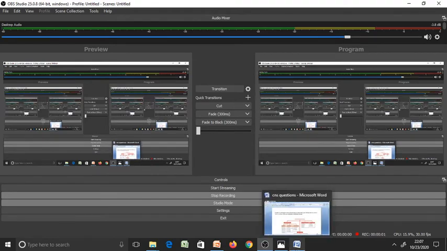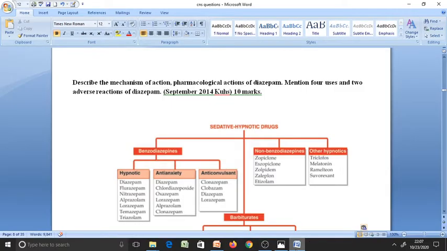Welcome back, students. Now let's discuss the next question, that is, describe the mechanism of action and pharmacological actions of diazepam. Mention 4 uses and 2 adverse reactions of diazepam. So in the question they have asked to write about the mechanism of action, pharmacological actions, uses and adverse reactions of diazepam. We know diazepam belongs to the category of sedative and hypnotics.